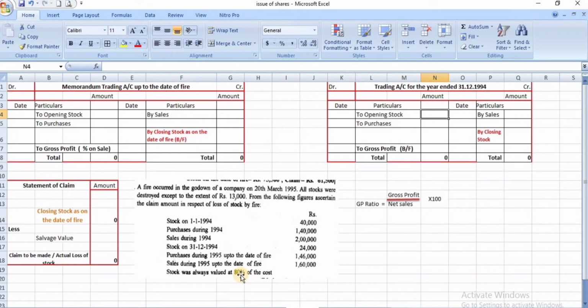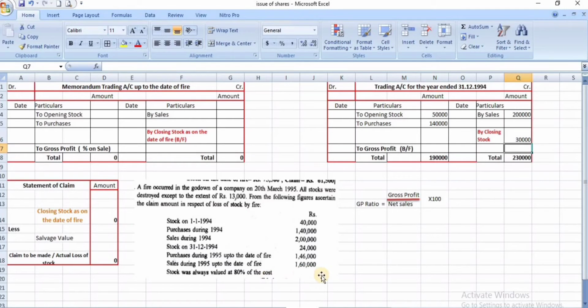It means 40,000 divided by 80 into 100, it will be 50,000. This is the new information we are going to see. Purchases is 1,40,000 rupees. Sales, previous year sales is 2 lakhs. Previous year closing stock is 24,000, and this stock is valued at 80% of cost. It means 24,000 divided by 80 into 100, then the value of closing stock is 30,000 rupees.